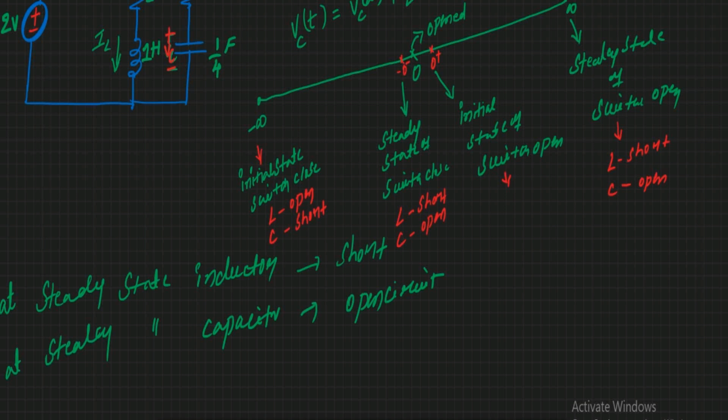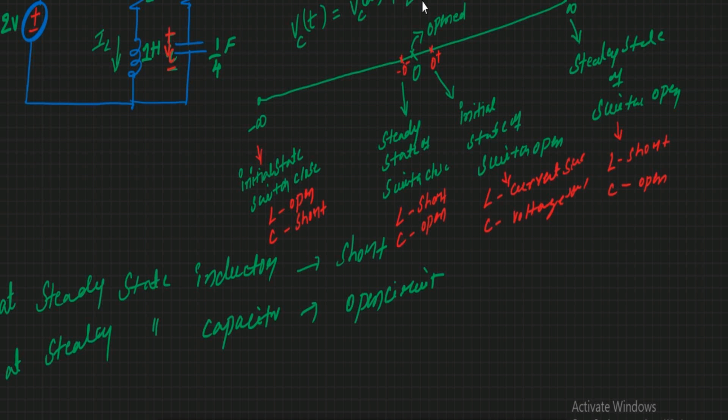Here we have to replace the inductor at the initial state of the switch open. So at this state the inductor acts as a current source and the capacitor acts as a voltage source.